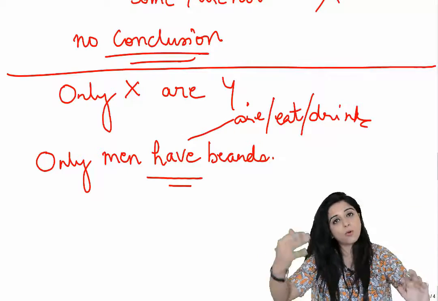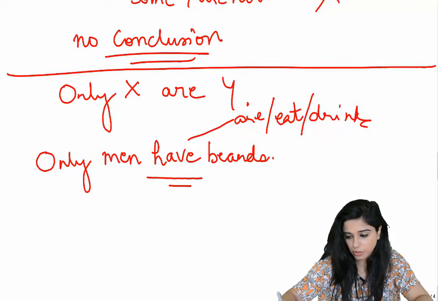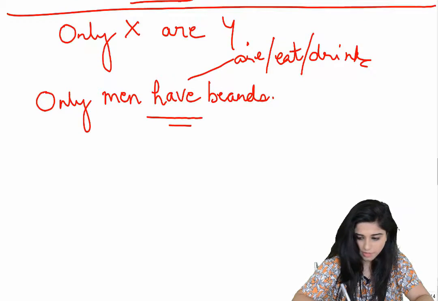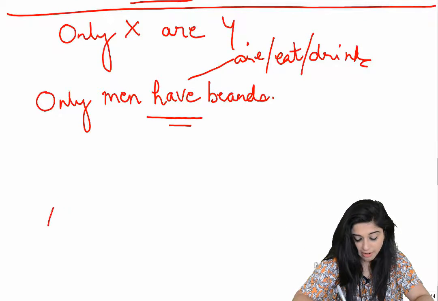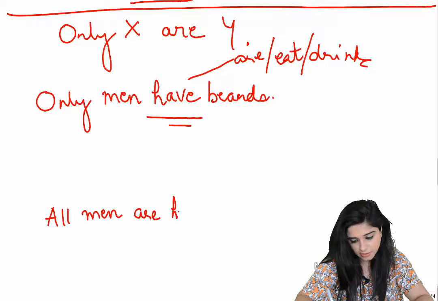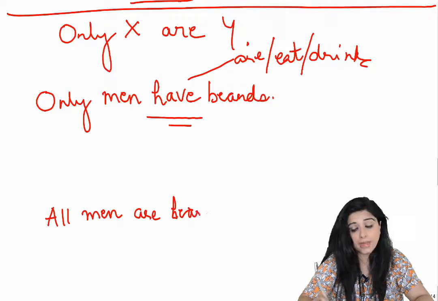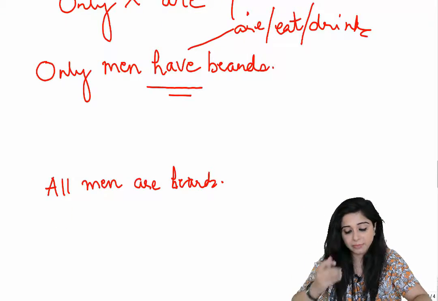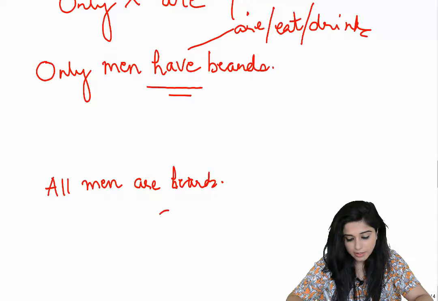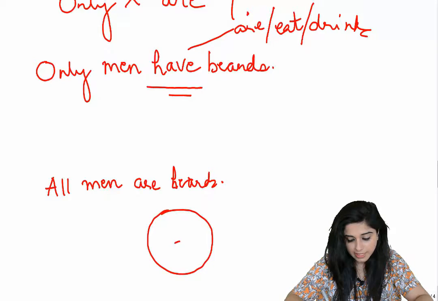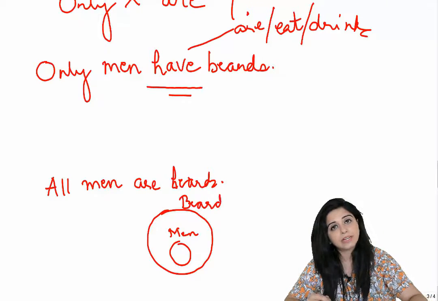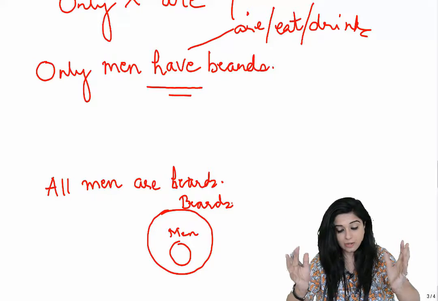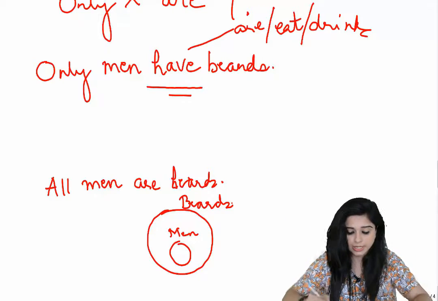So what do we mean when we say only men have beards? We're going to do that by aid of all. If I say all men are beards, or all men have beards, what does that mean? I'm saying something like this: men inside, beards outside, right? All x are y, x inside, y outside. Basically, men is a subset of beards.